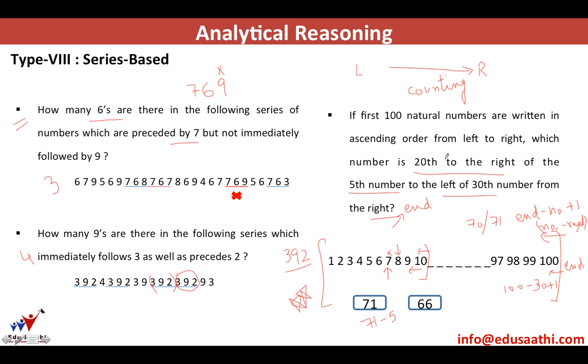Then the 20th to the right of this number. In increasing order, we'll be adding 20 to this. So our answer would be 86. So this is the correct answer to this question. If the first 100 natural numbers are written in ascending order, 86 will be the 20th to the right of the fifth number to the left of the 30th number from the right. So make sure this is 86 and not 85. So this is how you count. I hope you understand this counting technique.